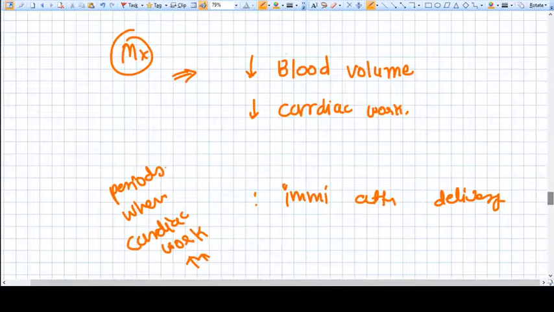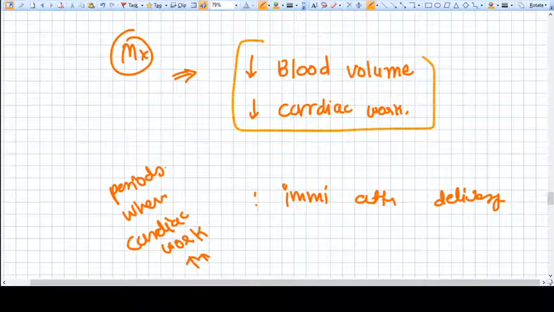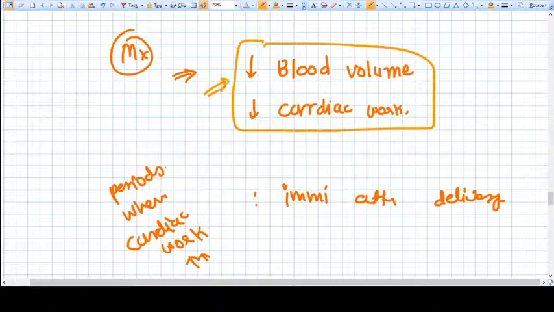Management is dependent on what? We should be very cautious. We should try to decrease the blood volume, but the blood volume should not be decreased so much that the cardiac output eventually decreases. So we have to be very careful.